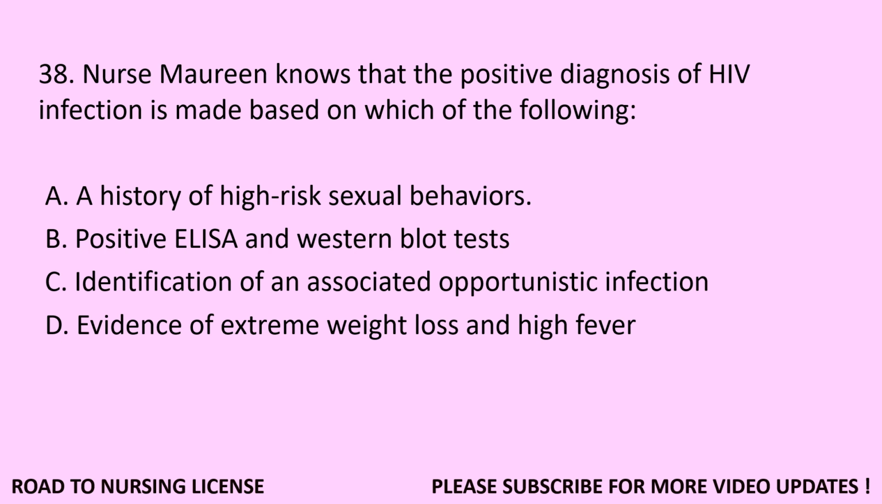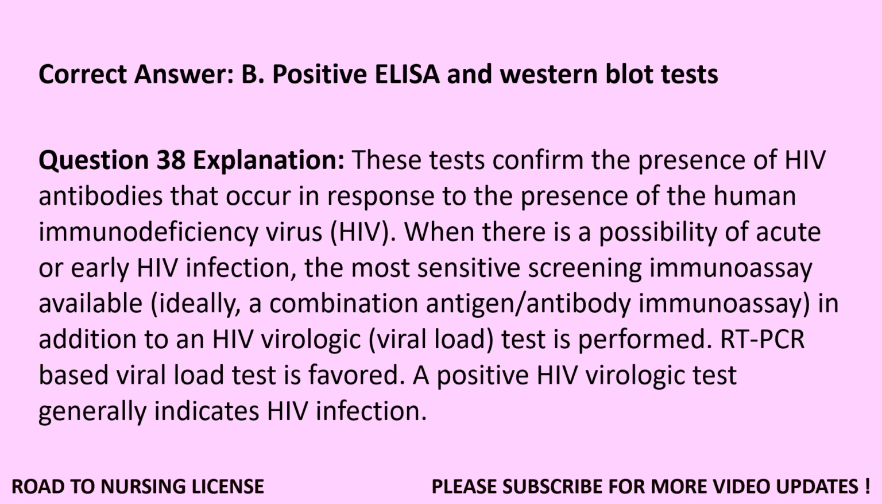A. A history of high-risk sexual behaviors. B. Positive ELISA and Western blot tests. C. Identification of an associated opportunistic infection. D. Evidence of extreme weight loss and high fever. Correct answer, B. Positive ELISA and Western blot tests.